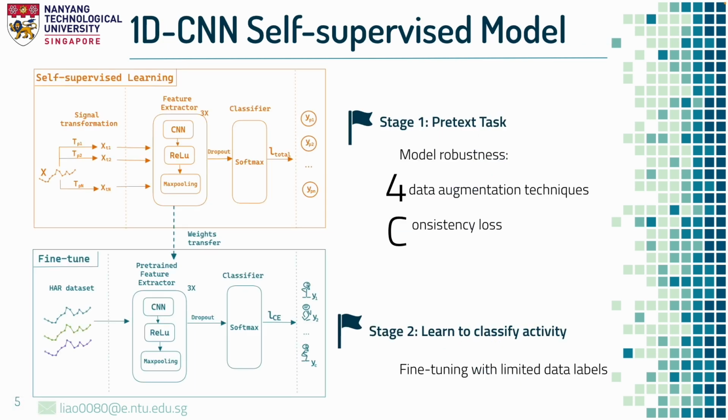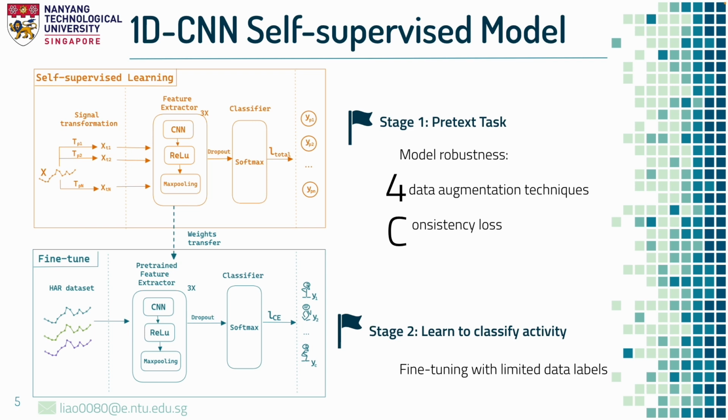Here is the one-dimensional CNN self-supervised model with 2 stages. Stage 1, self-supervised pre-training, where we propose 4 pretext task transformations to help the model learn feature representation from all the unlabeled data. After that, the transformed data is passed to 3 continuous CNN layers, followed by a classifier, and generate the pseudo-labels. We also compute the consistency loss between the original features and transformed features to improve model robustness.